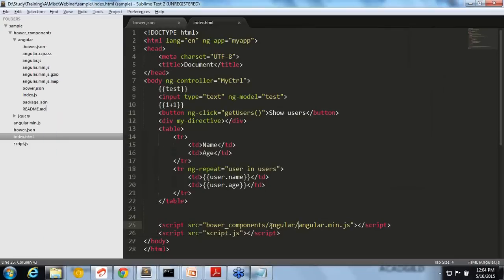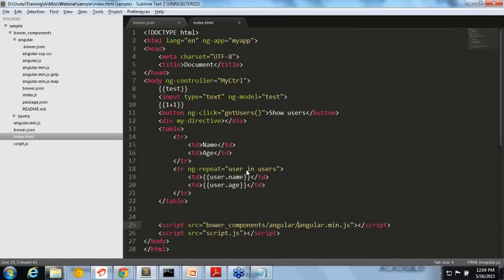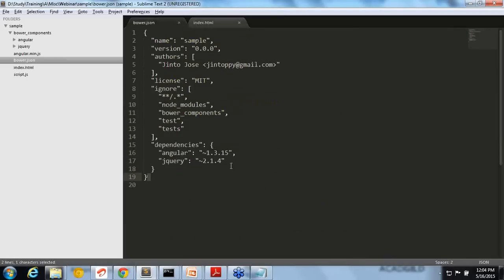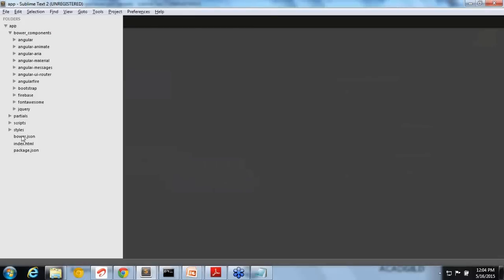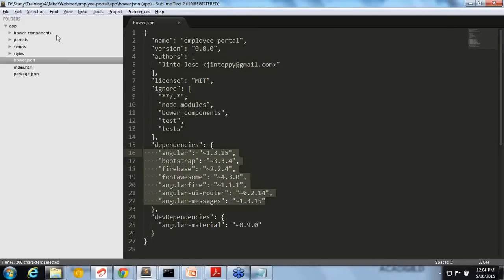That's why I am saying, in the second part we used in the application, you can see bower components. These are the third party libraries we are using in our application. You can see Angular Animate, Angular Aria, Material, Messages, a lot of things we are using. So next time when I'm giving it, I don't need to give the complete bower components folder because there are a lot of files, and later on more might be added. I just need to give this bower.json, and they know what all things to be added. Everything that is there will be added here. So people just need to do bower install and it will be added. So that is the bower components.